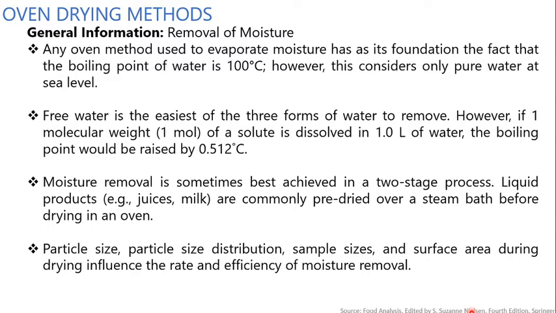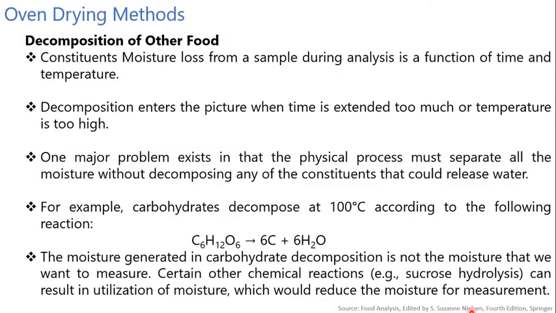Moisture removal is sometimes better achieved in a two-stage process. Liquid products, that is juice and milk, are commonly pre-dried over a steam bath before drying in an oven. Products such as bread and field dried grains are often air dried, then ground and oven dried, with the moisture content calculated from moisture loss at both air and oven dried steps. Particle size, distribution, sample size, and surface area during drying influence the rate and efficiency of the moisture removal.